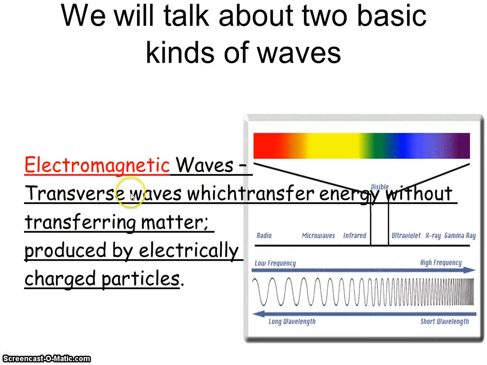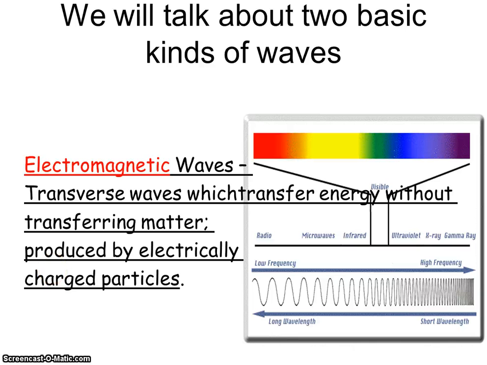Electromagnetic waves are transverse waves that transfer energy without transferring matter, right? They are a special kind of wave. They don't require a medium because they don't need that matter, right? Electromagnetic waves are special. They transfer energy without using matter.